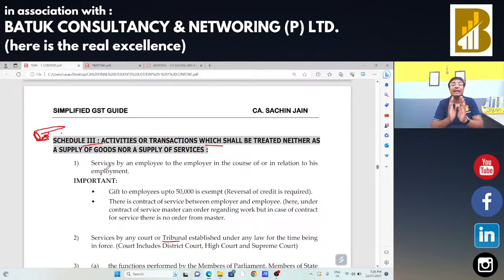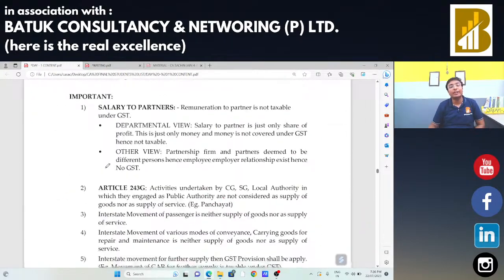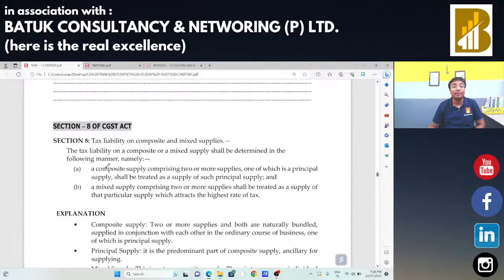In that case, the same should be considered as neither supply of goods nor supply of services. So this is the complete concept of supply, section 7 of the CGST Act and schedules number 1, 2 and 3 of the CGST Act. Everything is okay for you? Just comment in the chat box so that we can start with section number 8, that is composite and mixed supply.